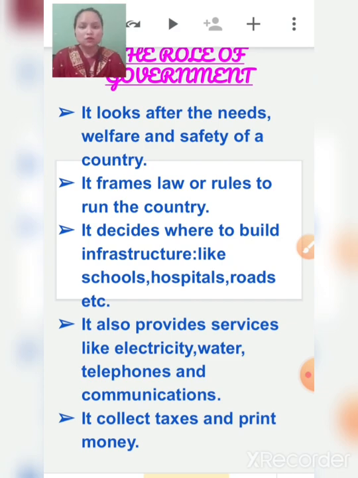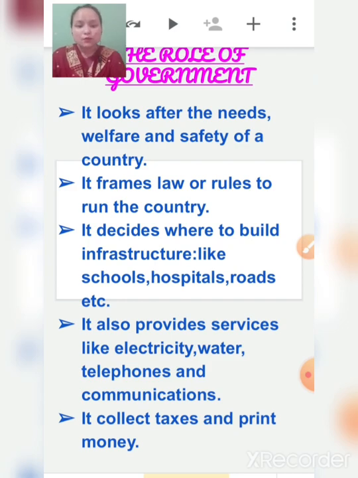No, public schools, in Hindi sarkari schools, that kind of schools are built by the government. In the same way public hospitals, public roads, the roads which we use, that is also a public road, public stations, airports, all these things are maintained or built by the government.